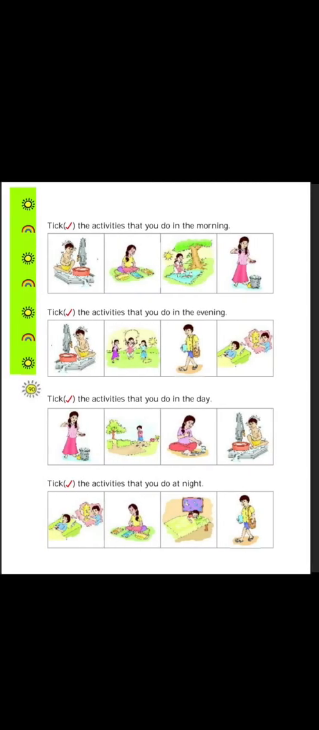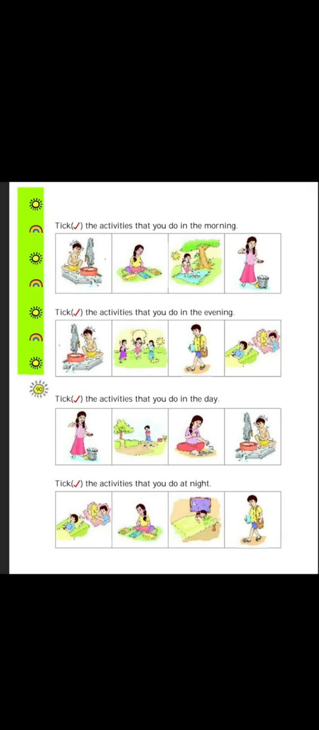Okay, the next one, tick the activity that you do in the morning. Which one will you do in the morning? You have to tick that in the first one. They have given you 4 pictures in the first one. Now in that you have to tick the activity that you do in the morning. The next one, you have to tick the activity that you do in the evening. Next one, tick the activity that you do in the day. In the daytime, what activity will you do? You have to tick that. The next one, tick the activity that you do at night. At night time, what you do, that thing you have to tick here.